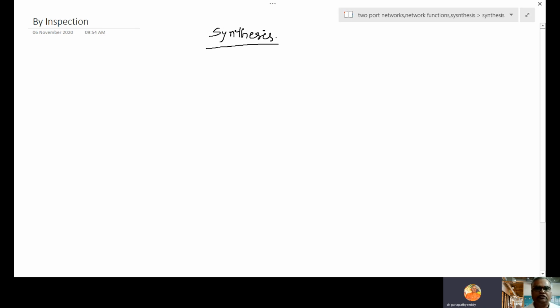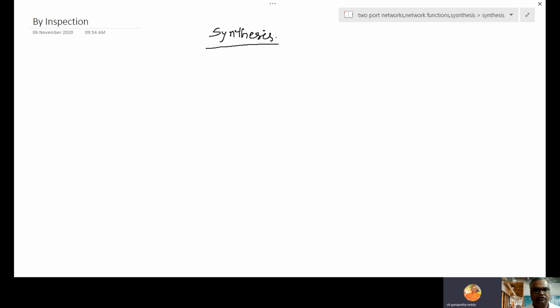What is the meaning of synthesis? It is getting back the network from the network function. What do you mean by network function? Getting the function like V2 by V1, V1 by I1, or V2 by I2 and so on. They are all together called a network function.